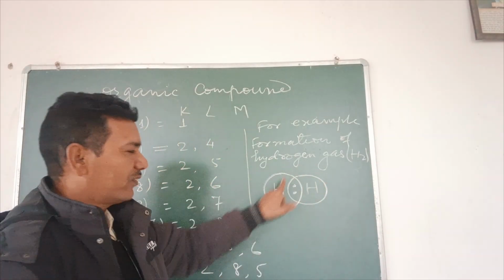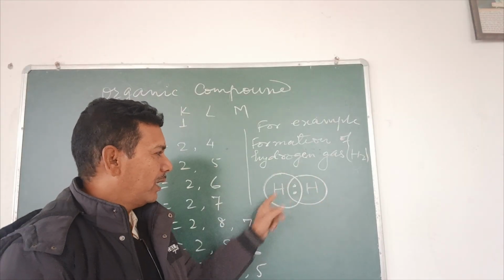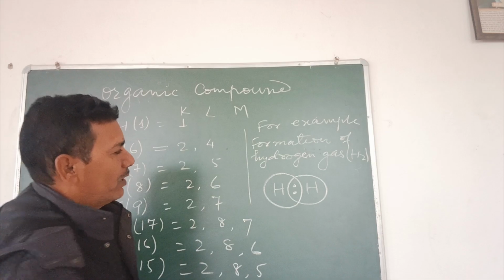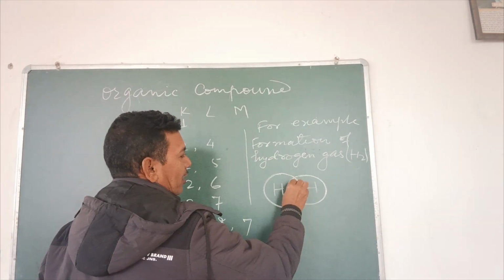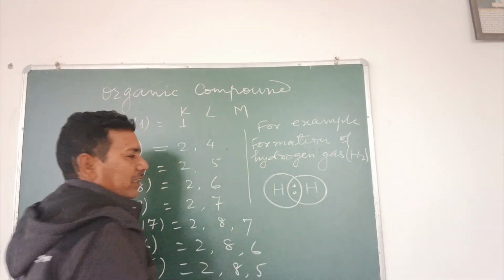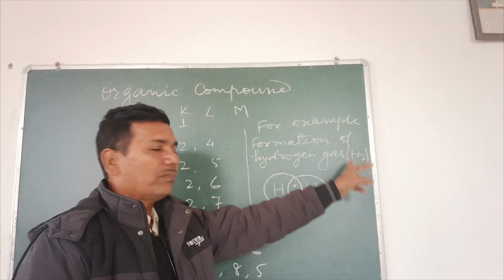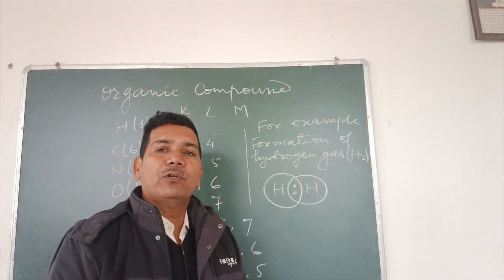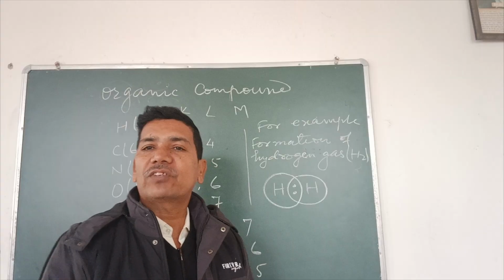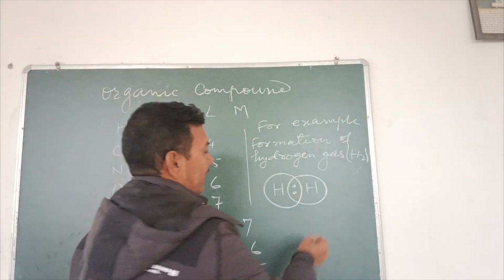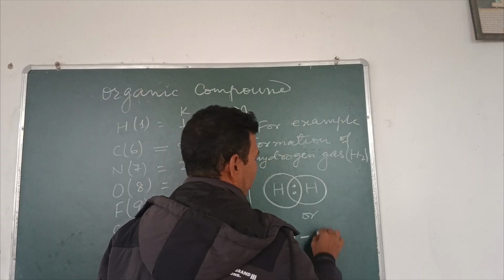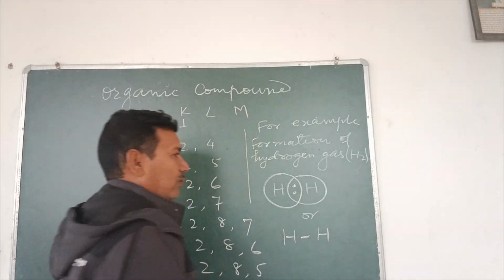We draw a circle around one hydrogen atom and another circle around the other hydrogen atom, and the shared electrons must be written in the common part of the intersecting circles. It means during the formation of hydrogen gas, one electron from each hydrogen atom will be shared, and thus there will be a single bond between hydrogen and hydrogen atom.